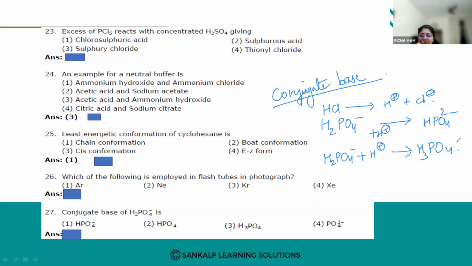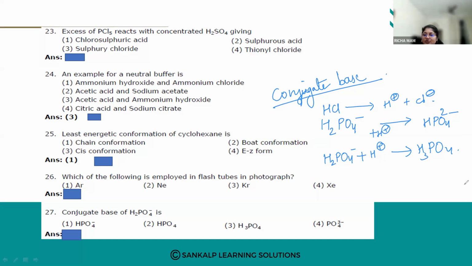Now the conjugate base of this is HPO4 2 minus, because an acid loses a proton.